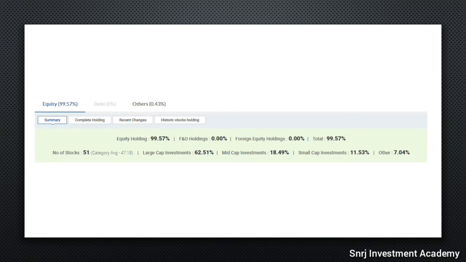This is how the allocation is in this fund. Large cap investments are 62.51 percent, mid cap investments 18.49 percent, and small cap investments 11.53 percent. They have a major portion in large cap investments, so it provides some stability for the fund. By seeing the history, they have performed very well. The allocation is very good, and they have a balanced allocation in every category.